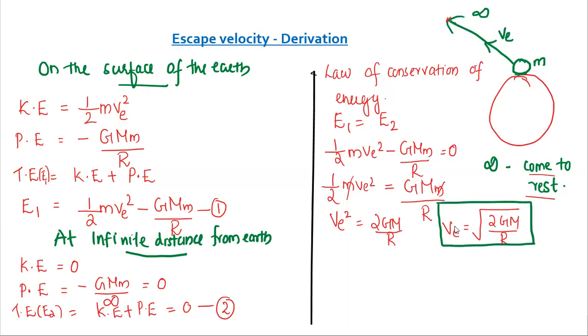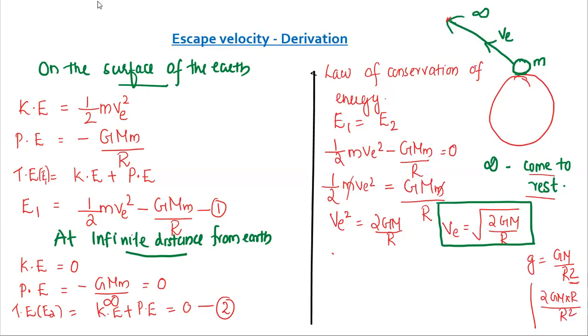This is the escape velocity. We can also express it in terms of small g. We know that small g is equal to GM upon r square. Here in this equation, we have GM upon r, but we want r square. So to get r square in the denominator, I am going to multiply numerator and denominator by r.